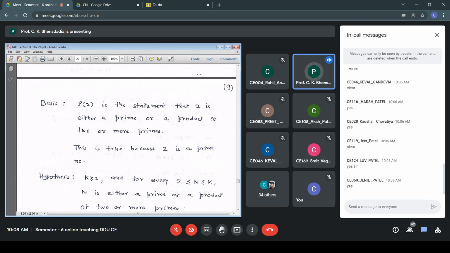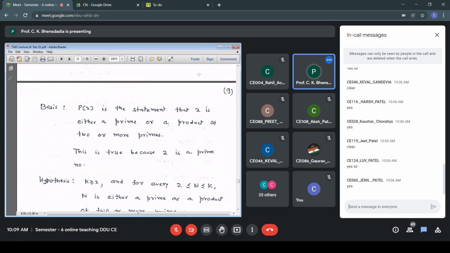Because we want the assumption to be for multiple values, we are going for the stronger form of PMI. We have to state the range of n. So 2 less than or equal to n less than or equal to k, n is either a prime or a product of 2 or more primes. So this is my hypothesis. Whether it is the weaker form or the stronger form, the basis and induction statement remain unchanged. Only the hypothesis part changes.